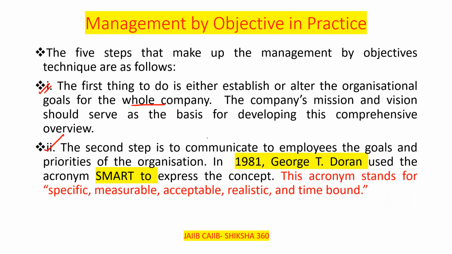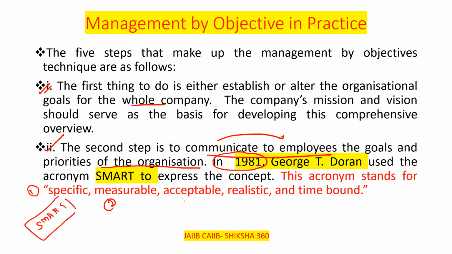Second one. The second step is to communicate to the employees the goals and priorities of the organization. Clear? In 1981, George T. Doran used the acronym SMART to express this concept. What is the full form of SMART? We have also covered that: specific, measurable, achievable, realistic, and time bound. Clear? So kindly remember that SMART. Now move to the next one.